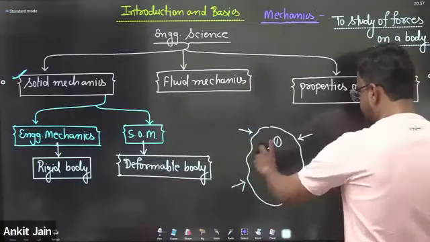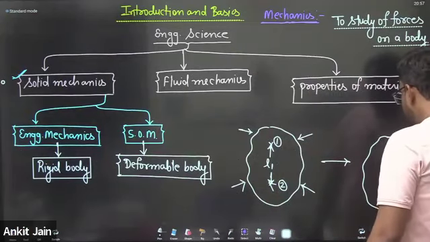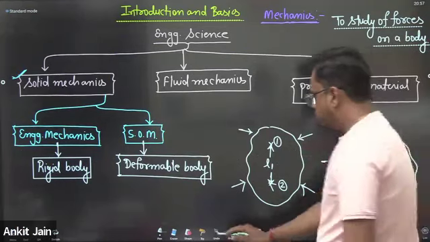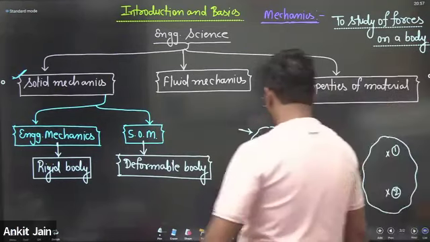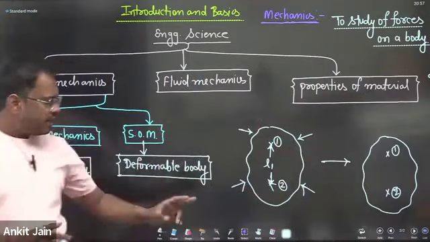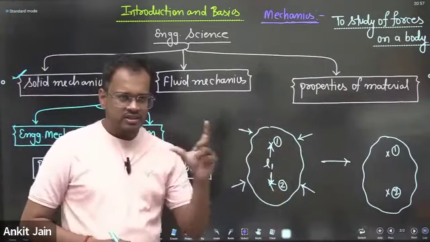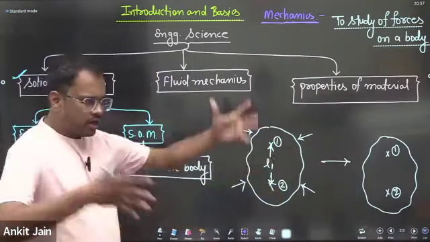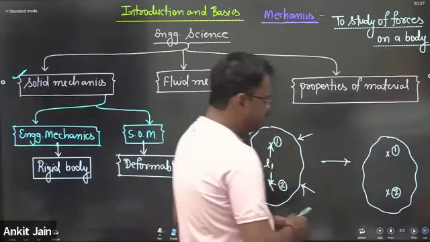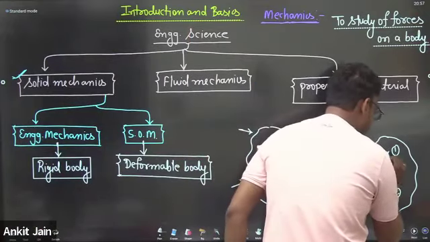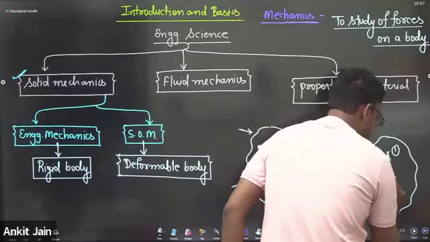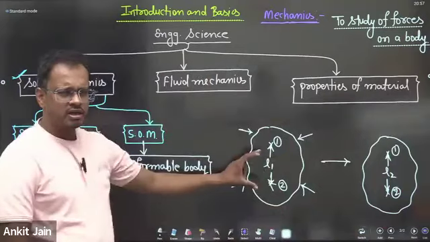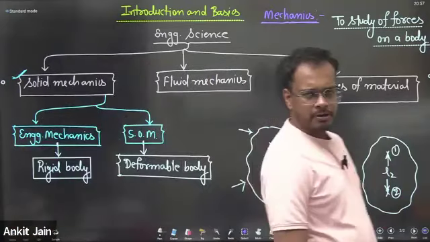You again consider these same points on this particular body. This is point number 1, this is point number 2. Points 1 and 2 are the same on both bodies. That means if I consider a body, and points 1 and 2 on this body, the distance between point 1 and point 2 is L1. You are applying a force on this body. After application of force, the distance between point 1 and point 2 I will say is L2. So after application of force, the distance between the same points is L2 in place of L1.